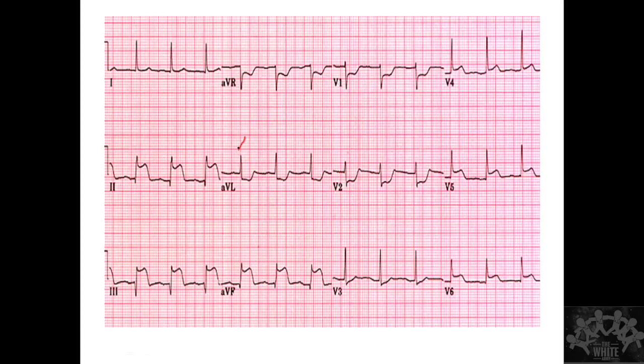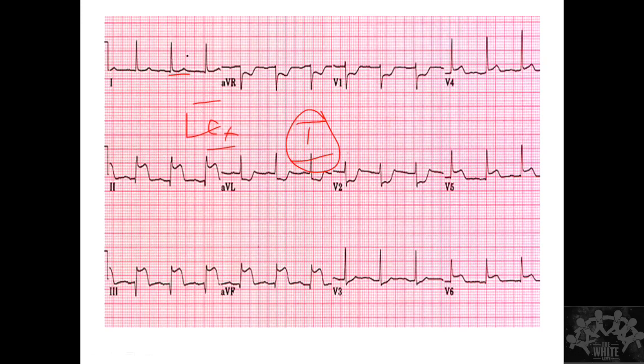See, if this is my ST elevation, okay, imagine this. So you see where the elevation is maximum. Okay, so let's say this is my elevation that is going to be maximum. If this is the direction of ST elevation that is going to be maximum, that means ST depression should be maximum in lead AVL and to some extent in lead 1. Okay, so this is what is there. So now what is going to happen is, if I have an isoelectric lead 1, this indicates that there is an LCX occlusion, not RCA but LCX.